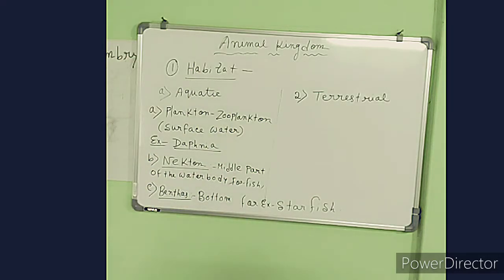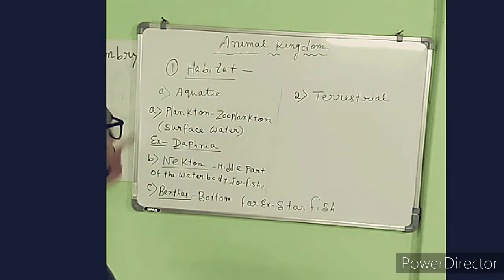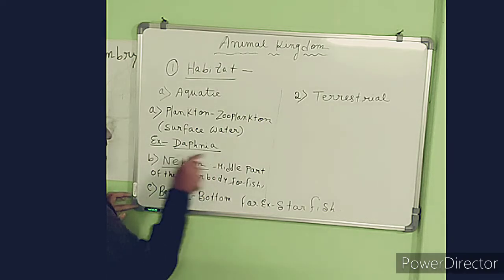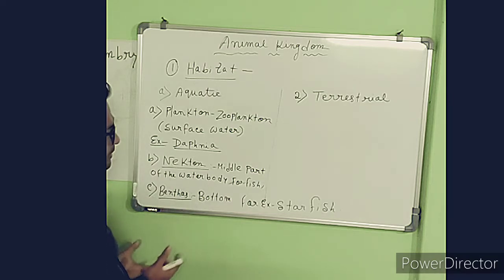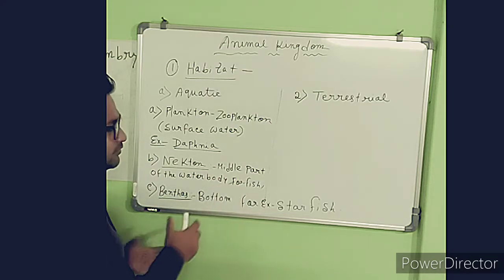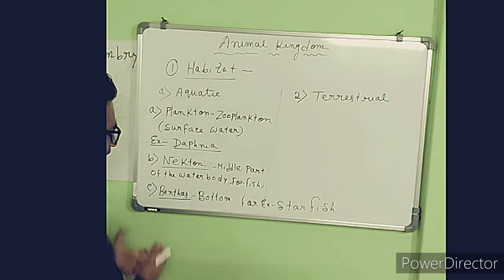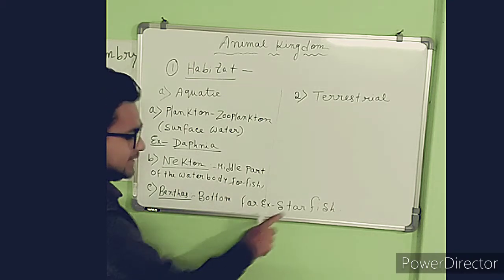So, habitat wise, the animals can be divided into aquatic and terrestrial, and the aquatic animals are again divided into three types. Zooplankton are present in the surface water, that is the first layer of the water column within a water body, and the example is Daphnia. The second one is the nekton, present in the middle part of the water body, for example fishes, squid, etc. And the third one is the benthos, present in the bottom part of the water body, for example starfish.